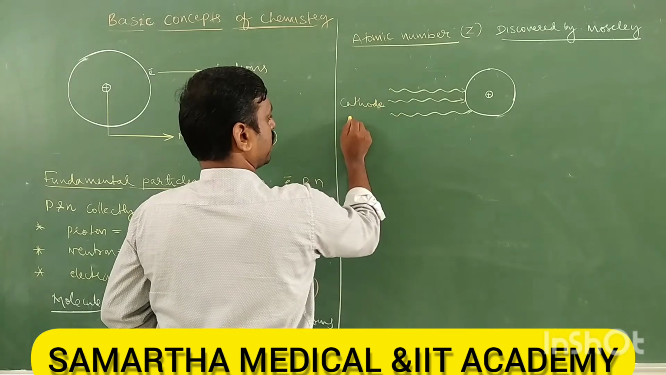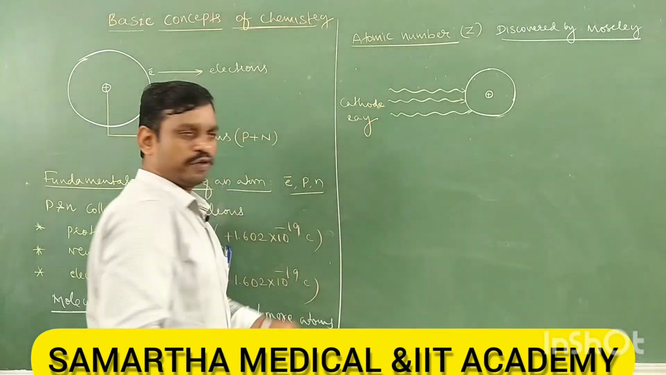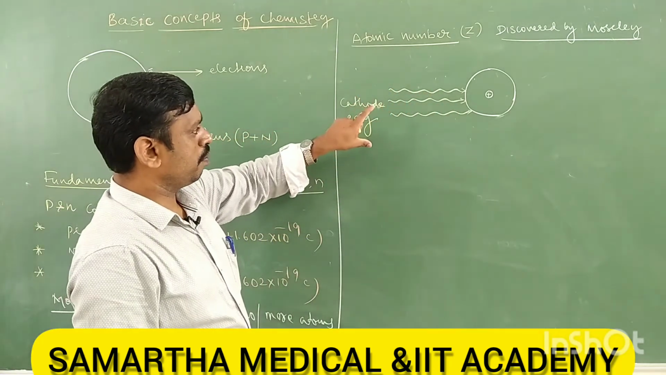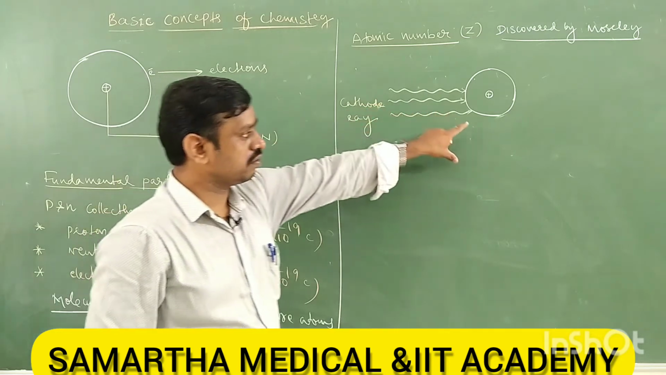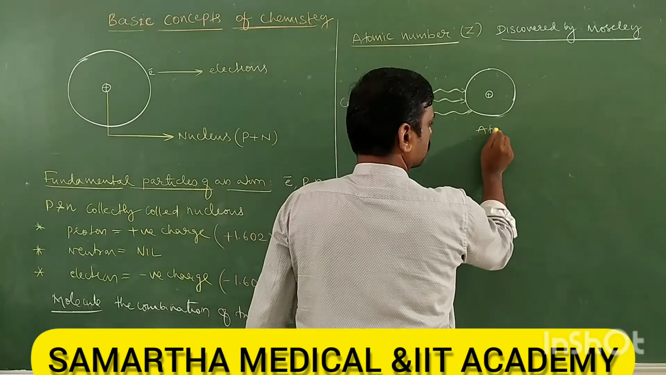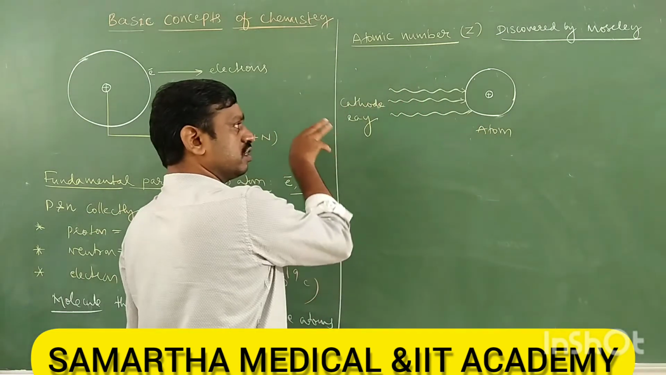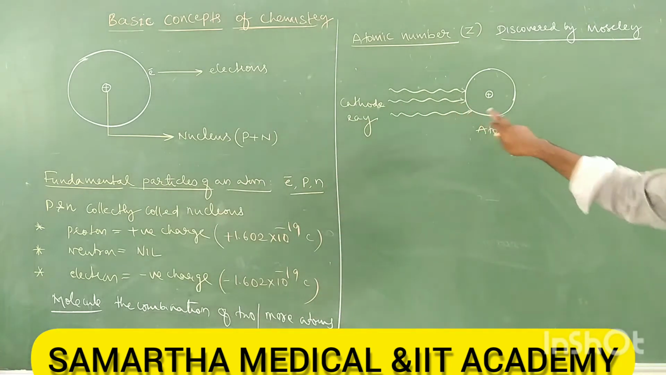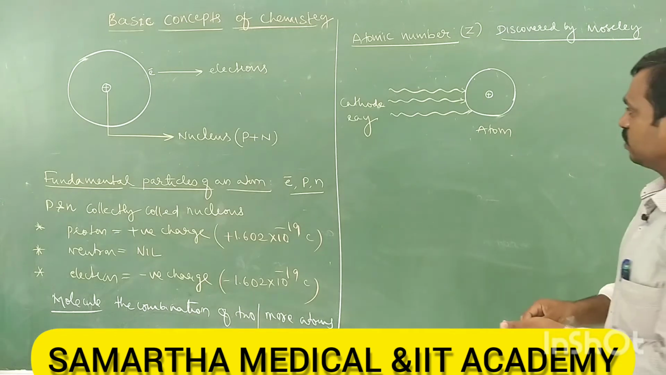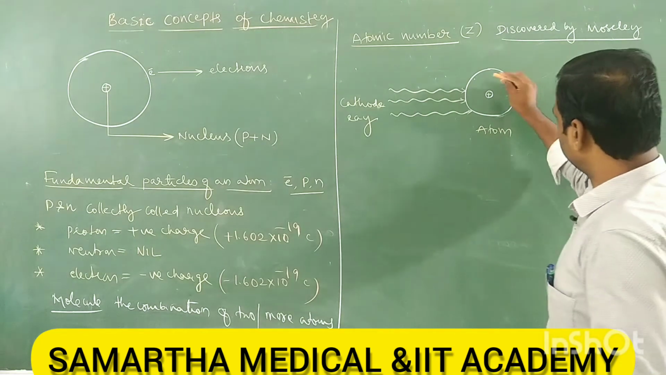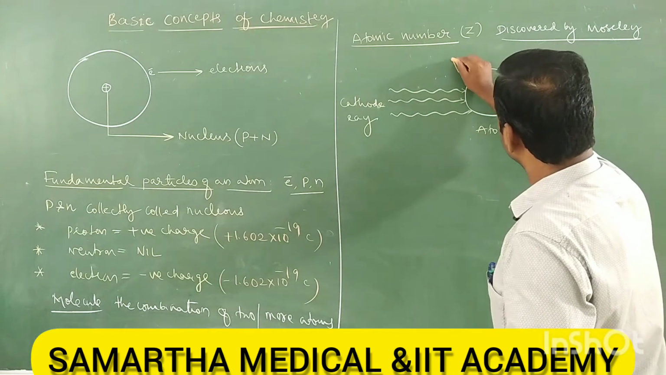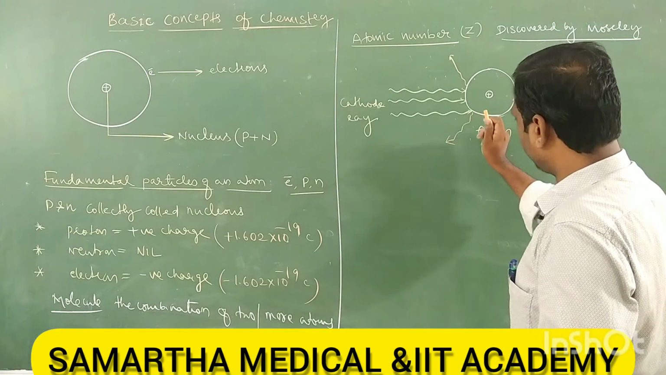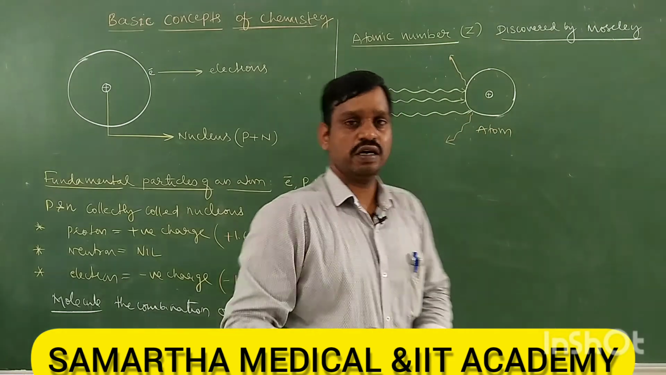Cathode rays, right? Moseley bombarded the atom with cathode rays, right? When cathode rays strike the atom, it produces X-rays. So this atom produces X-rays of a characteristic frequency.